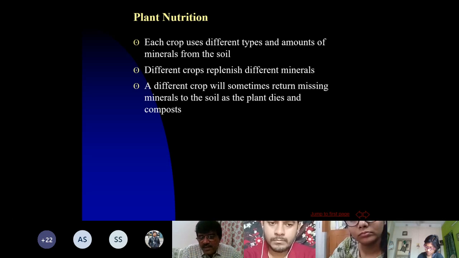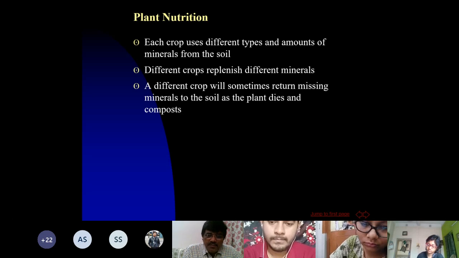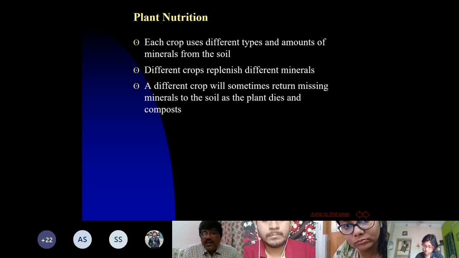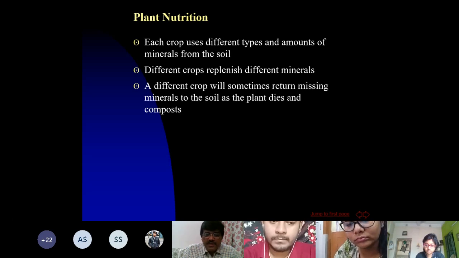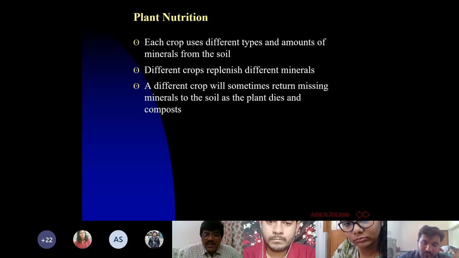So if we have a variety of crops, then the nutrient removal will be uniform. It is not that only one or two nutrients will be exploited more. The nutrients will be exploited or removed by the crops in balanced ratios if we have crop rotations, if we have different kinds of crops. Different crops replenish different minerals. Similarly, crops definitely take up nutrients from the soil, but some crops also give back a certain amount of nutrients to the soil by way of their roots, by way of shedding their leaves.